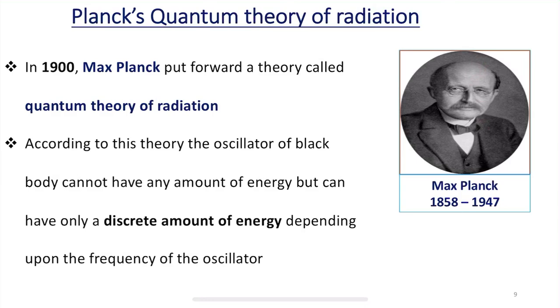According to the Planck's quantum theory of radiation, the oscillator of the black body cannot have any amount of energy, but it can have only a discrete amount of energies depending upon the frequency of the oscillator. This is where the concepts differ from Einstein's concept to Planck's concept.